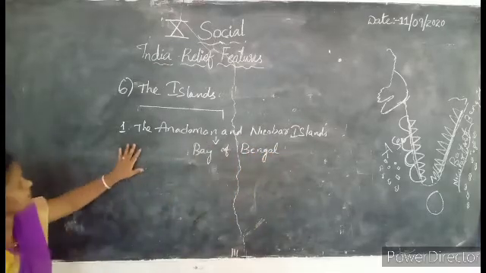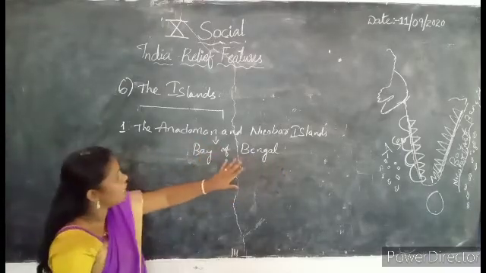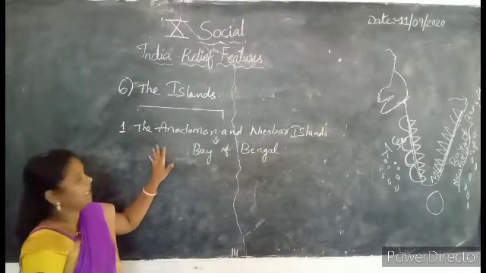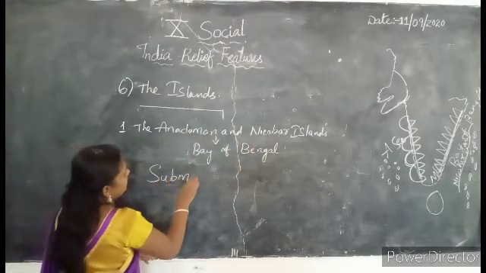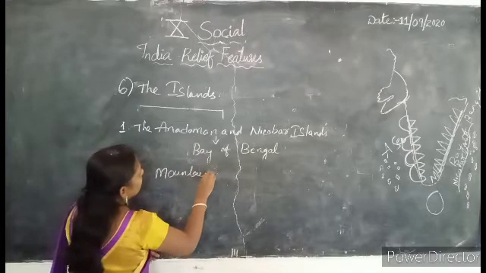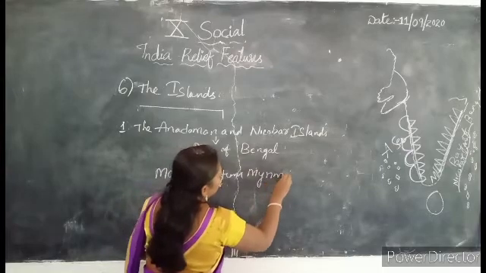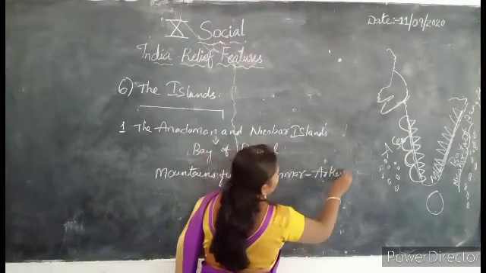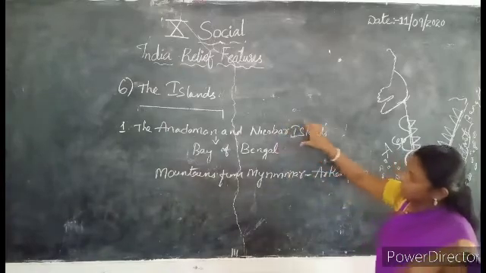So these Andaman and Nicobar Islands have stretched areas, nothing but large areas, but some of the islands in the Andaman and Nicobar are submerged by mountains from Myanmar, which mountains? Arakan Yoma.